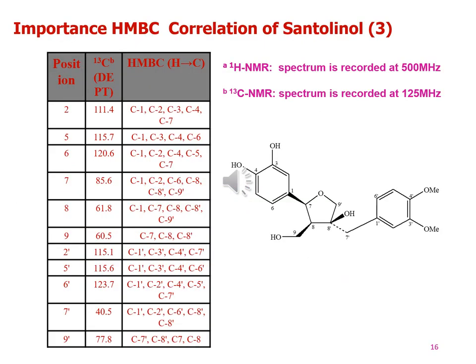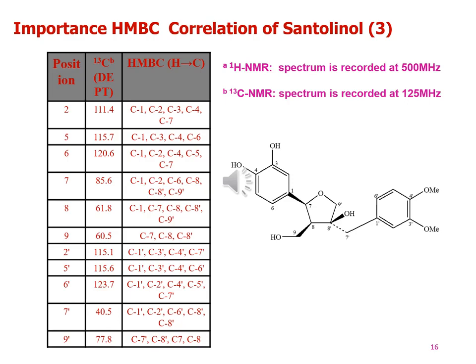HMBC correlations of Santolinol 3. The proton NMR spectrum is recorded at 500 MHz, while the C-13 NMR spectral data is recorded at 125 MHz. Now we discuss the correlations of the protons to different carbon atoms within the lignan molecule. First of all, we discuss the carbon signals at different positions, which appeared with broadband and DEPT of the